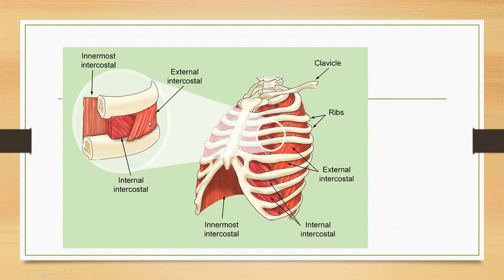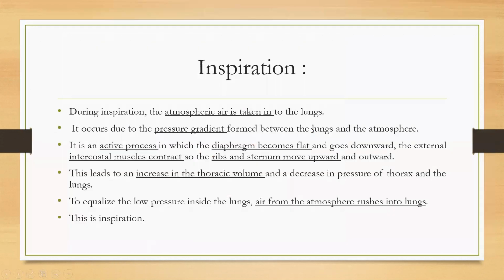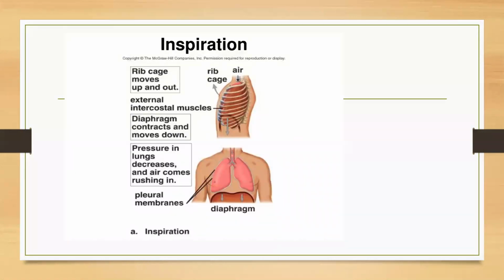So when the external intercostal muscles contract, the sternum and the ribs are pulled outward and upwards. At the same time, the diaphragm is pulled downwards, and the rib cage as well as the sternum is directed upward and outward. What happens?